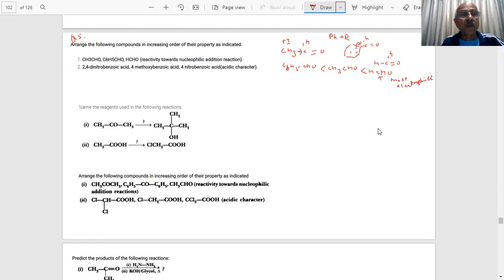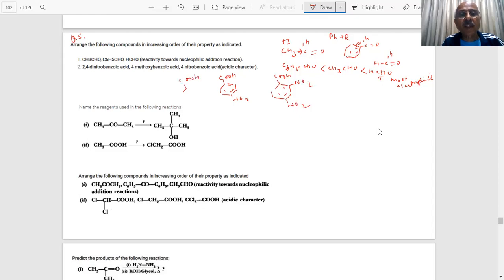The least will be 4-methoxybenzoic acid. 2,4-dinitro, 4-nitrobenzoic. So what do you have? What's the structure? 4-nitrobenzoic acid, students. What do you have? 2,4-dinitrobenzoic acid. And another one you have, students, 4-methoxybenzoic acid.